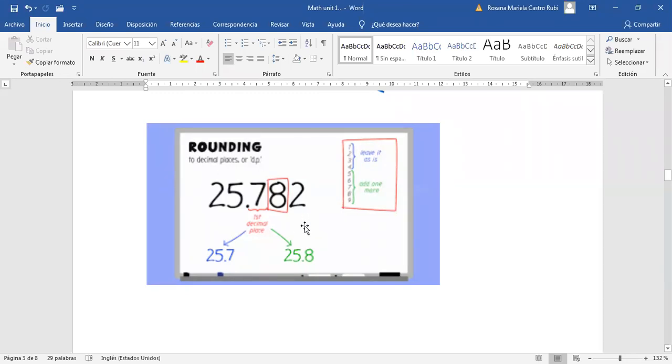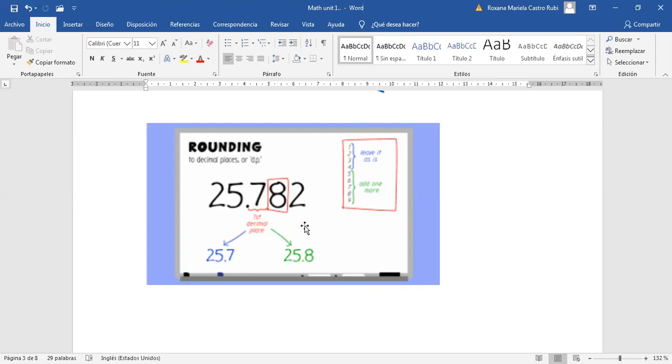Look here, this other example. It says, rounding to decimal place. As you can see, we have 25.782. And you are going to talk about this. If I say rounding to the nearest tenth, or rounding to the nearest hundredth, you have to understand what is the instruction. In this case, we are going to round it to the nearest hundredth. But the amount that we are going to change is the decimal part.